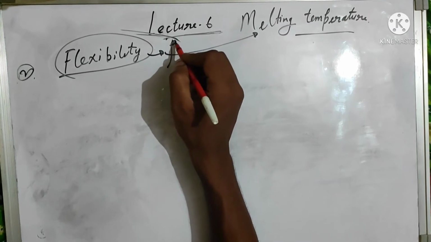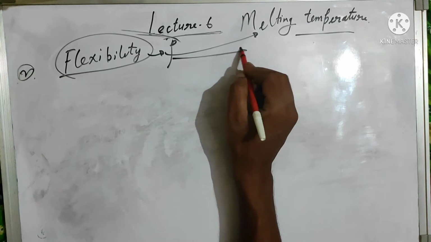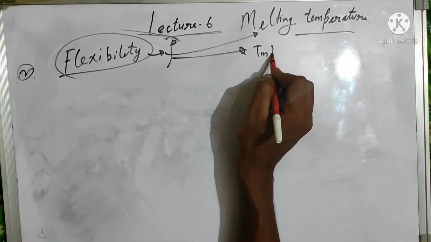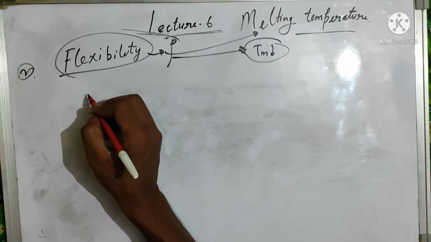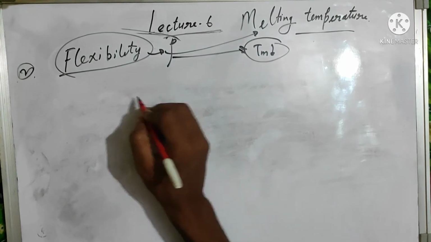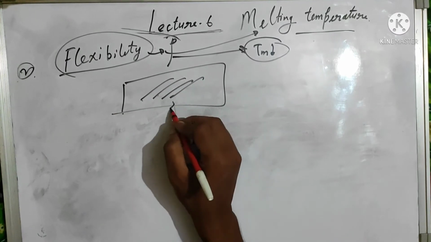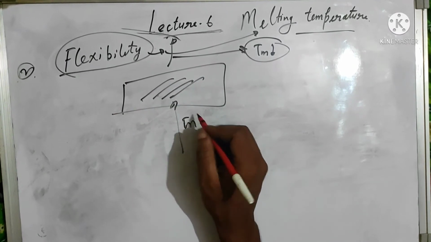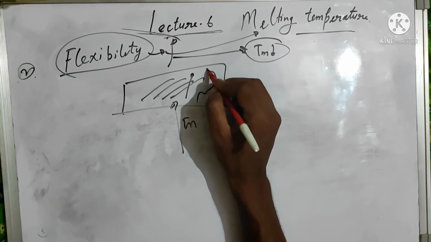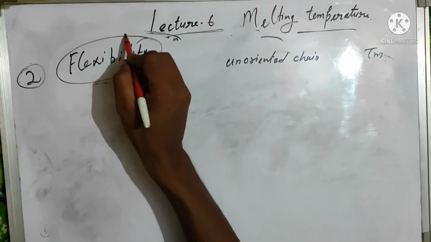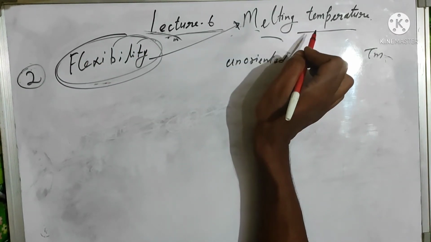Increasing the flexibility, the randomness of the polymer will increase. That's why their melting point will decrease. You know that a polymer having an ordered structure requires more temperature to break it into a random structure. The flexibility of the polymer also affects the melting point of the polymer.